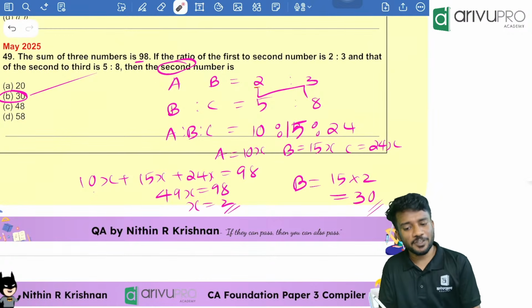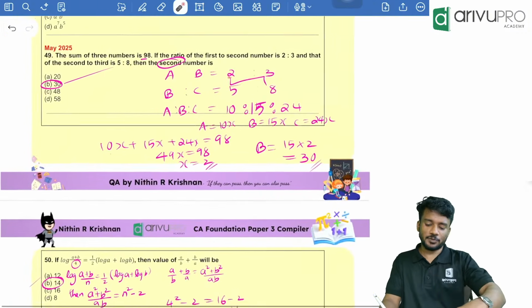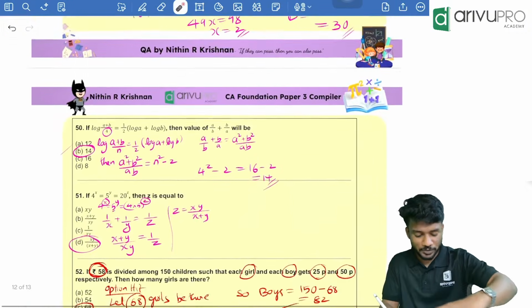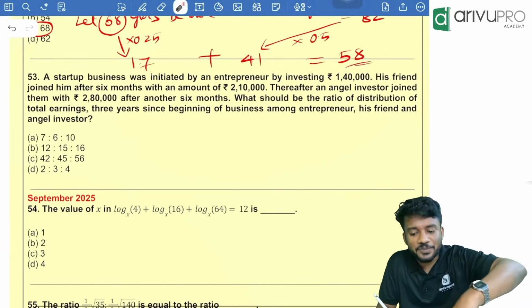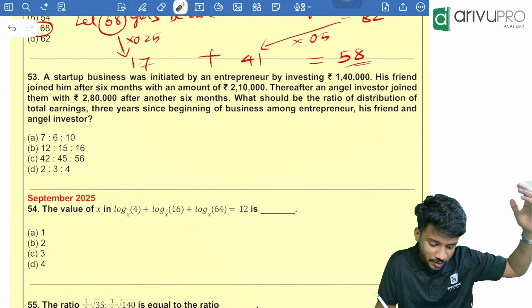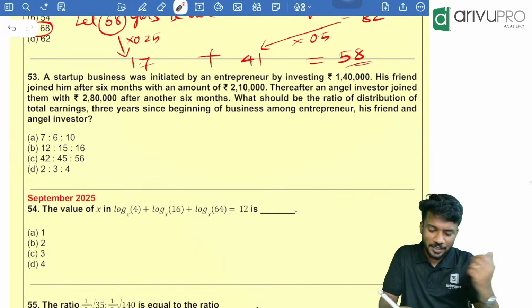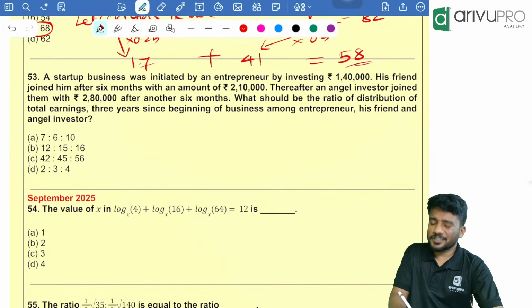Bhuvan, Vaishnavi, you got it? Yes. Next one. If not, please tell me towards the end. Okay. Now, the last question from the, which attempt are we getting? May attempt. Okay. It's a very interesting question. It's a question based on partnership.